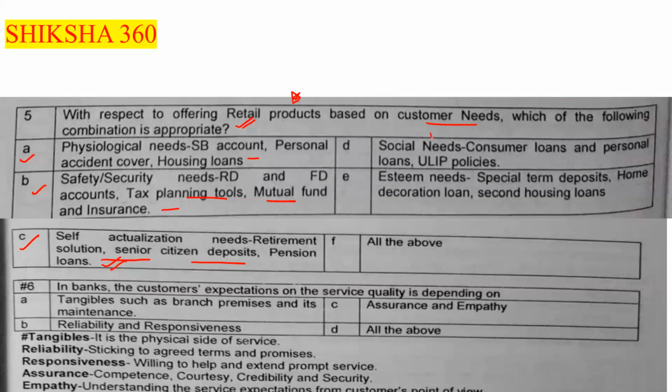And the fourth one, under the social needs, we have consumer loans, personal loans, and ULIP policies. Can anyone tell me the full form of ULIP? ULIP stands for Unit Linked Insurance Plan.